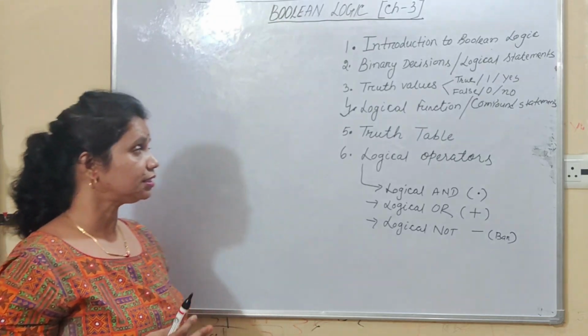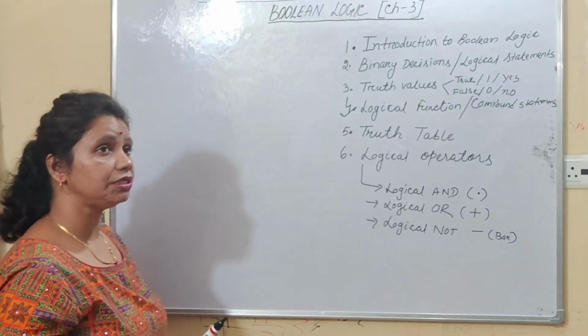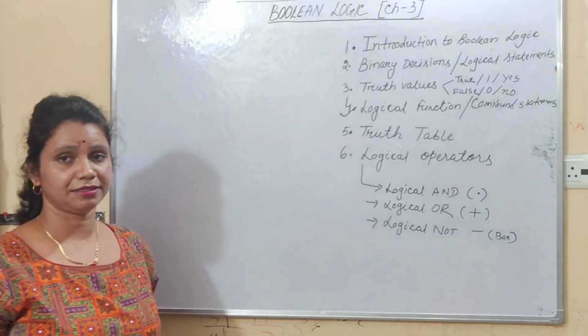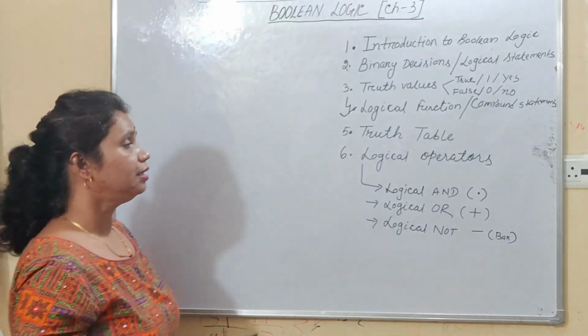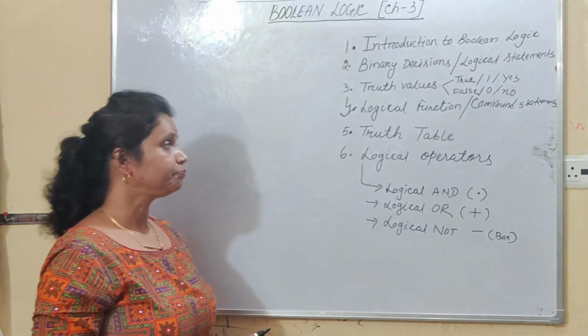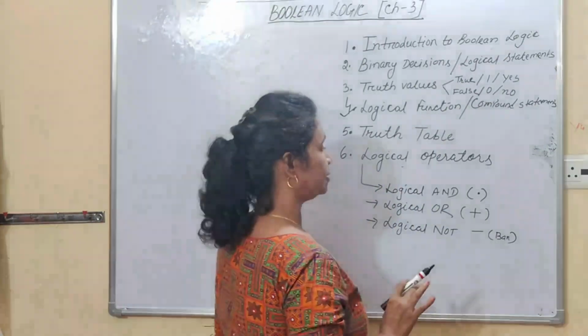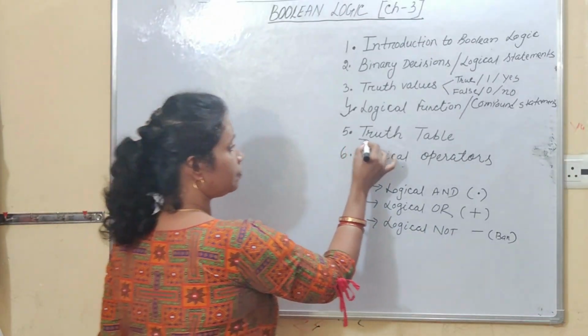So I will discuss the concept of truth table. Again, there are various types of truth table. That is, one is tautology and another one is fallacy. I will discuss later what is tautology and what is fallacy. But next, we will discuss the logical operators briefly so that I can use the concept of truth table.